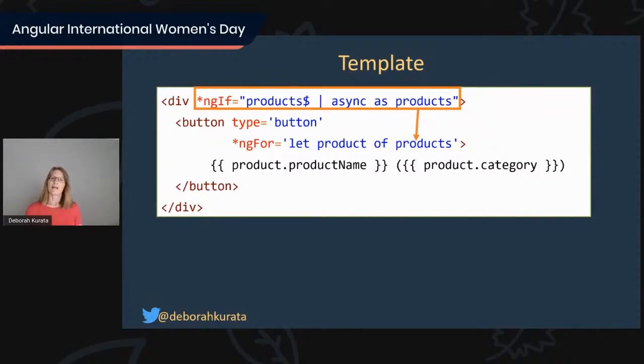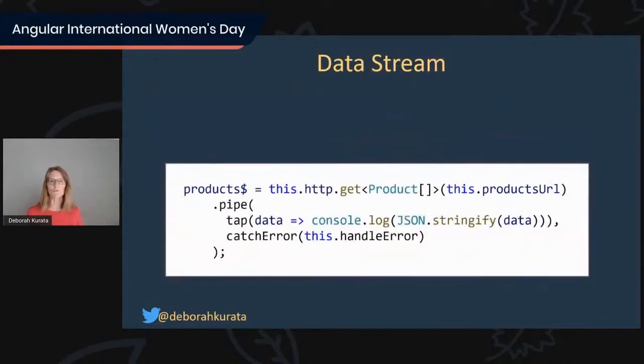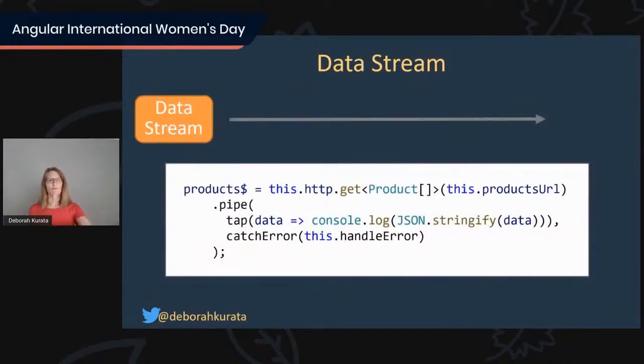Okay, now you might be wondering why? Why would you want to do this? What are some benefits of using this declarative approach for your data stream? So first of all, this is our data stream. Here's our HTTP GET, and there's the result. So question then, why? Why do we want to do this?